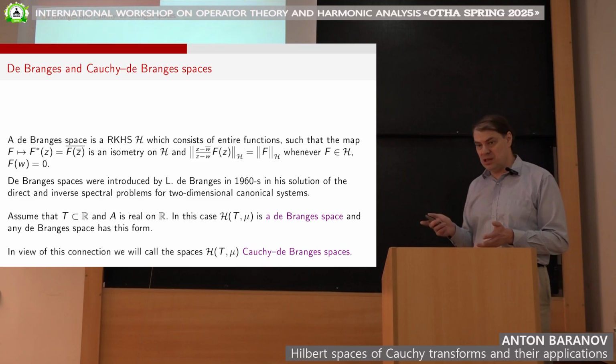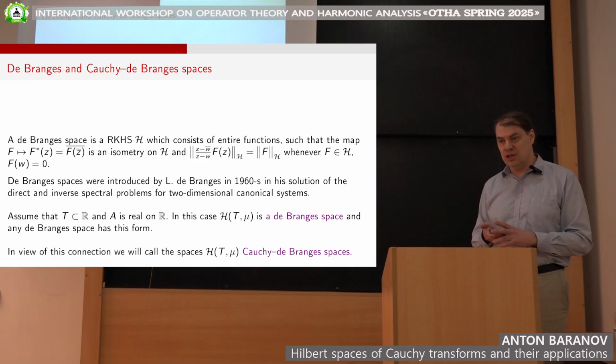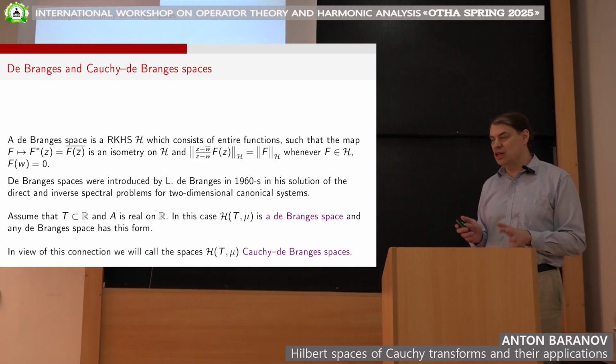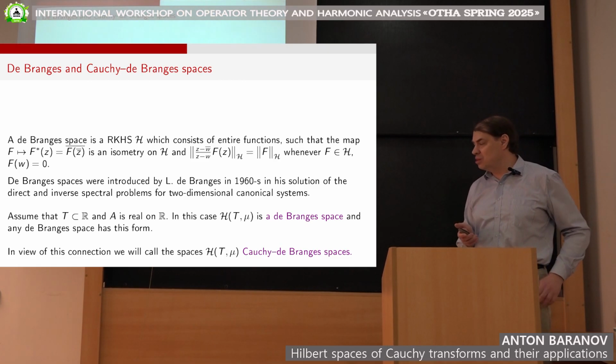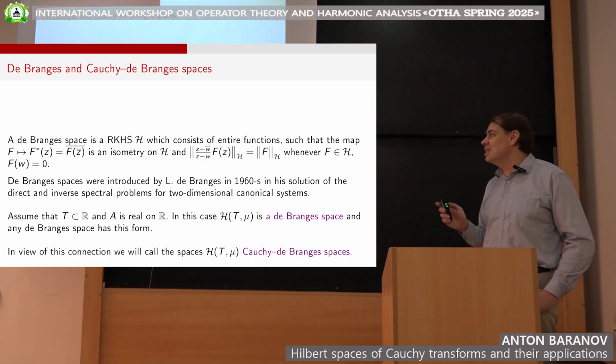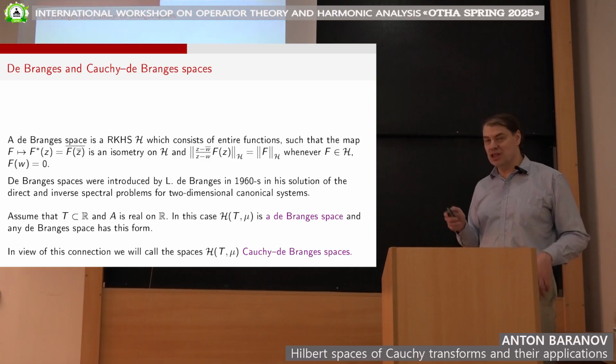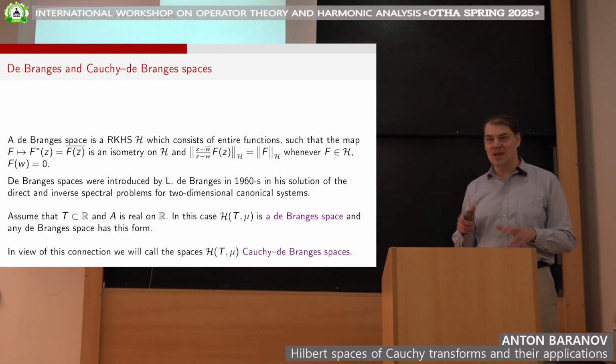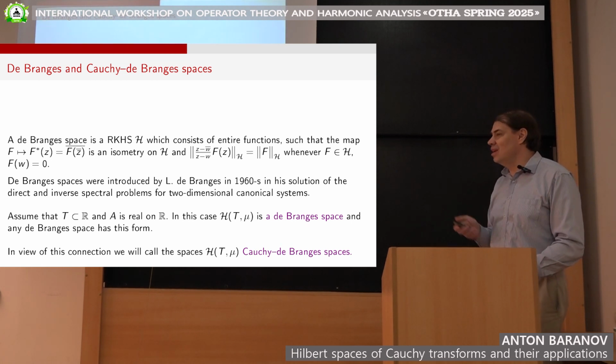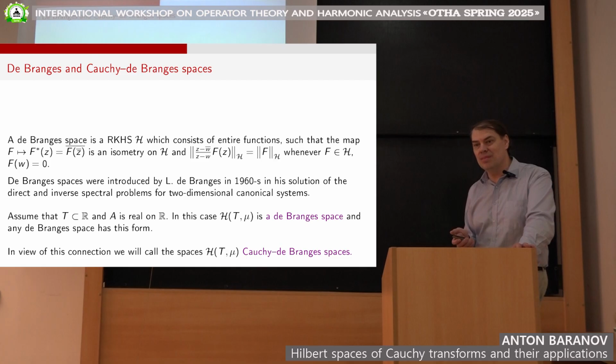So these spaces of Cauchy transforms that we introduced are a certain generalization of Lagrange spaces. Therefore, sometimes we use for them the term Cauchy-Lagrange space, to emphasize both the role of the Cauchy transform and their relation to Lagrange theory.